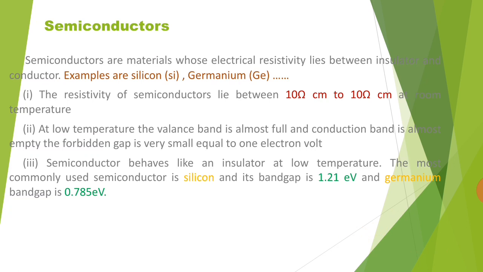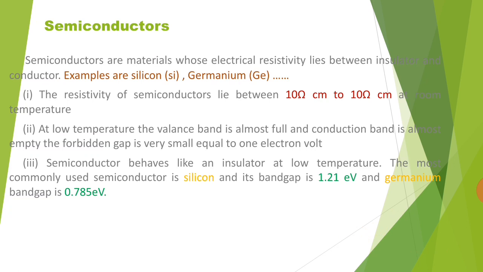What is a semiconductor? Semiconductors are materials whose electrical resistivity lies between insulator and conductor. Example, silicon, germanium. The resistivity of a semiconductor lies between 10 power minus 4 ohm centimeter to 10 power 3 ohm centimeter at room temperature. At low temperature, the valence band is almost full and the conduction band is almost empty. The forbidden gap is very small, equal to 1 electron volt.